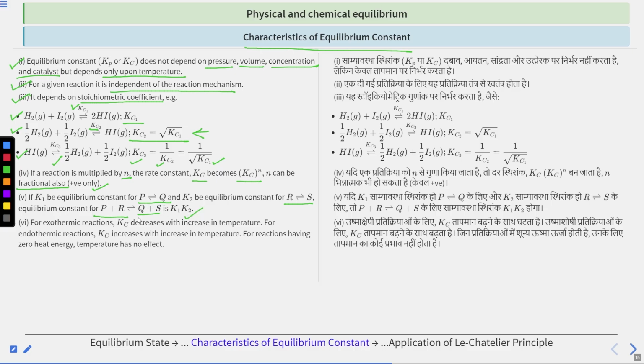For exothermic reactions, the equilibrium constant decreases with an increase in temperature. And for endothermic reactions, the equilibrium constant increases with an increase in temperature. And for reactions having zero heat energy, temperature has no effect. Okay, these are some important points.